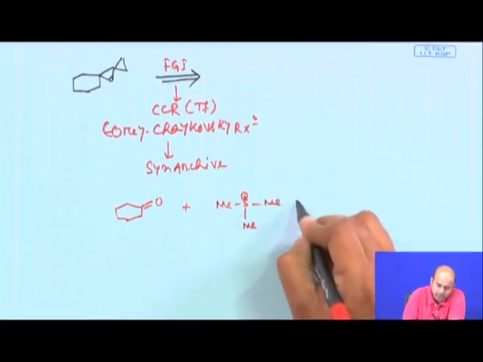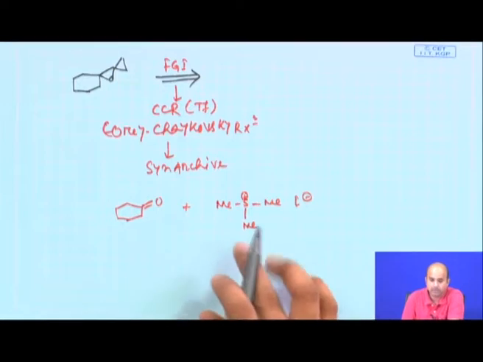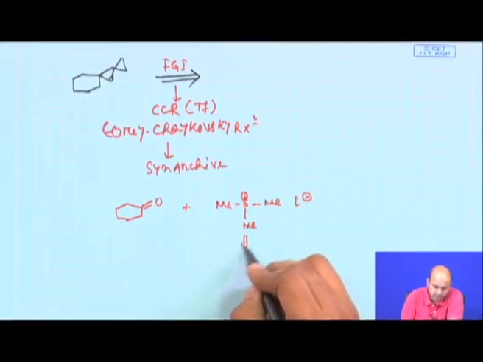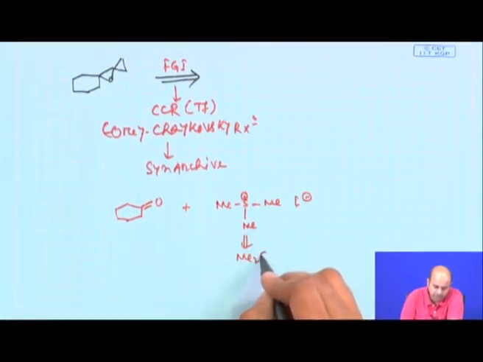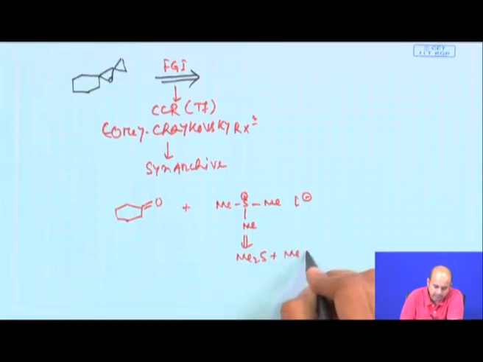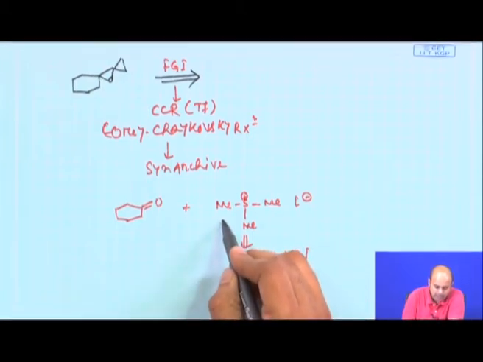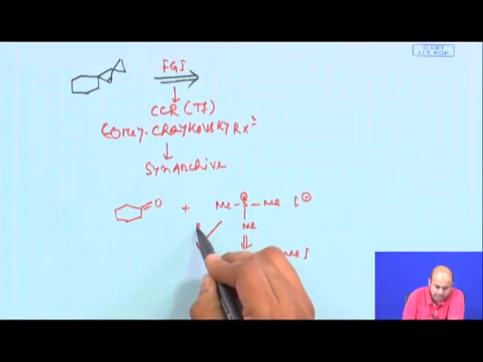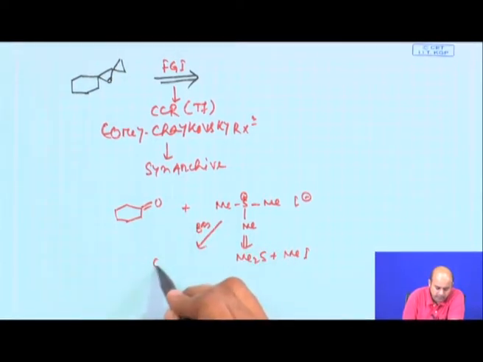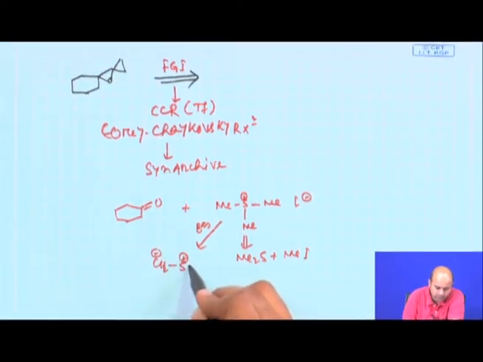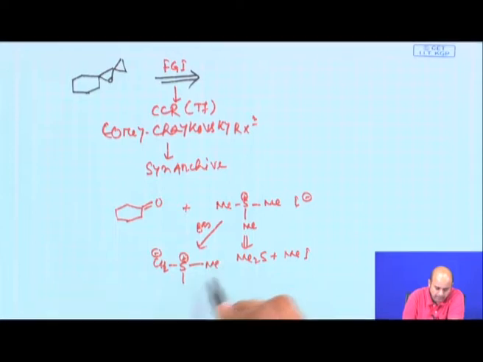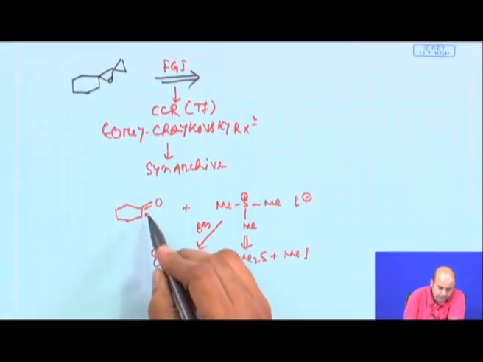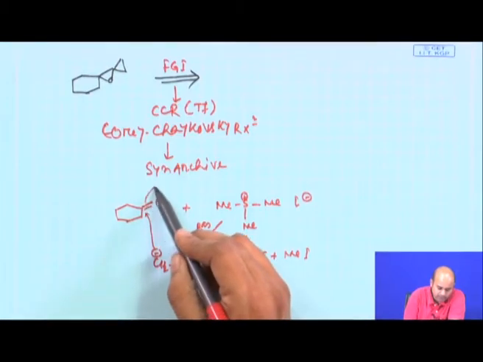This sulfonium iodide can be generated by reacting dimethyl sulfide, Me2S, with methyl iodide. Now, if you take this sulfonium iodide and react it with a base, you basically generate an anion from one of these methyls. Then this methyl attacks the electrophilic carbonyl, and it becomes O minus.